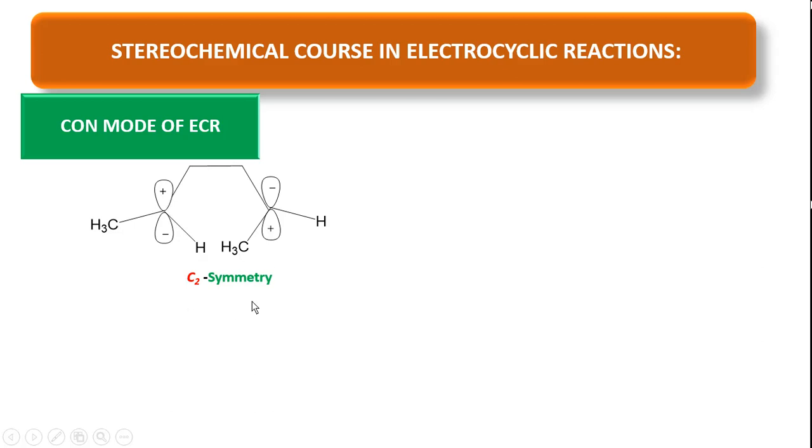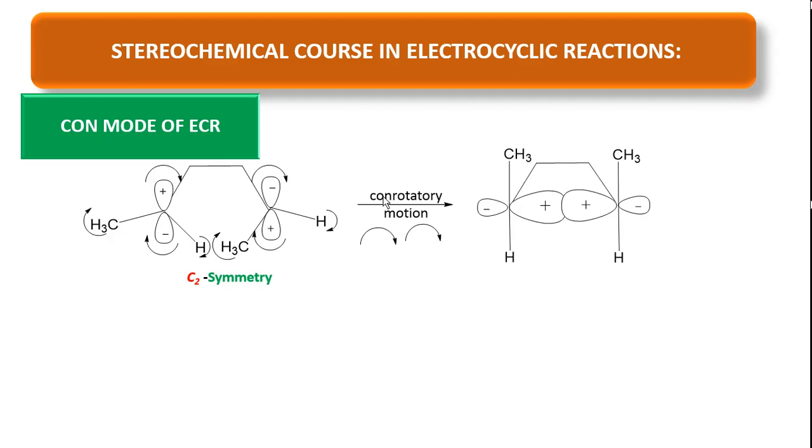Now you see here, the orbital is moving in clockwise direction, therefore the groups are also moving in clockwise direction. Here you can see this orbital is also moving in clockwise direction and the groups are also moving in clockwise direction. So one carbon is moving in clockwise direction, another carbon is moving in clockwise direction, therefore it is called conrotatory motion.